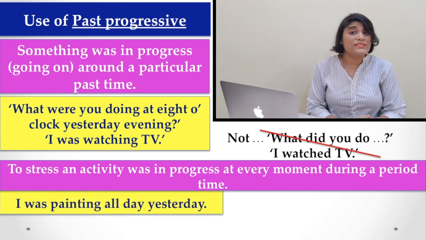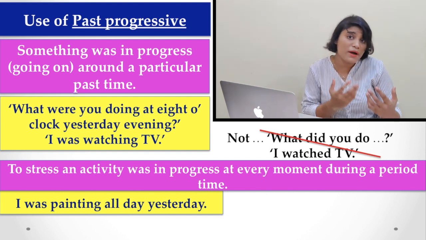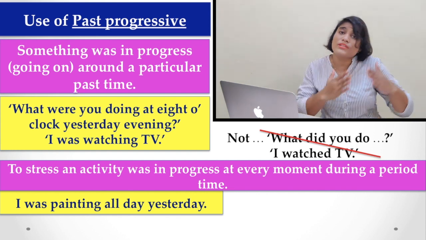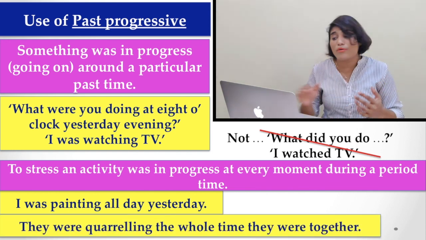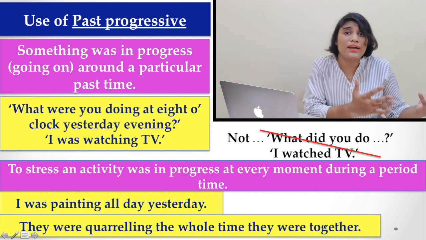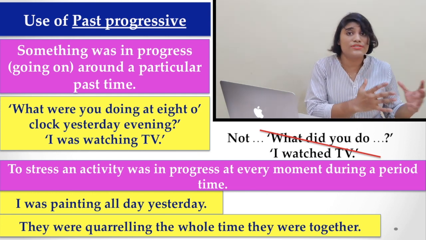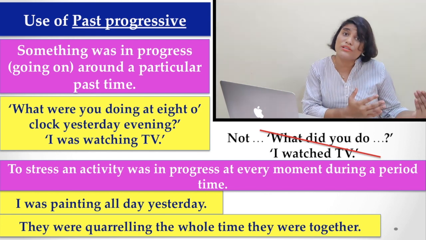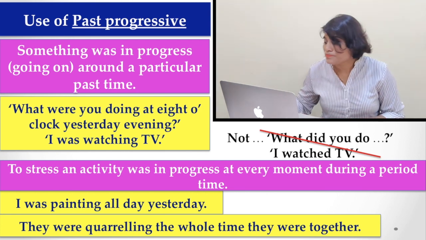Here, I was painting all day yesterday. So I wish to stress the fact of my action, that is, I was painting all the day yesterday. So I wish to trace that action. Another example, they were quarreling the whole time they were together. I wish to trace this information when they were together. So in case of tracing a situation which was going on at a particular point or period of time, we have to use past progressive tense.